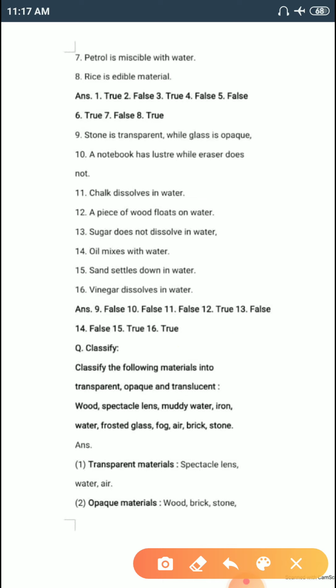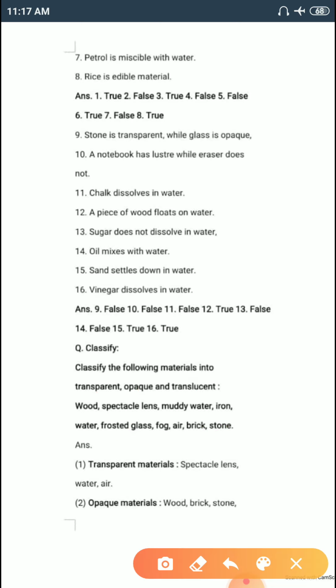So here in the brackets are given: wood, spectacle lens, muddy water, iron, water, frosted glass, fog, air, brick and stone.